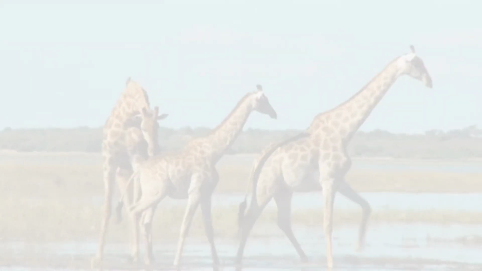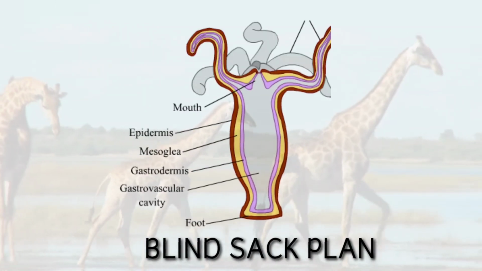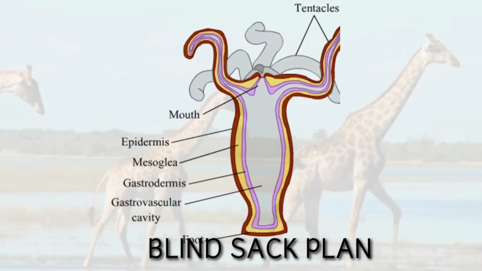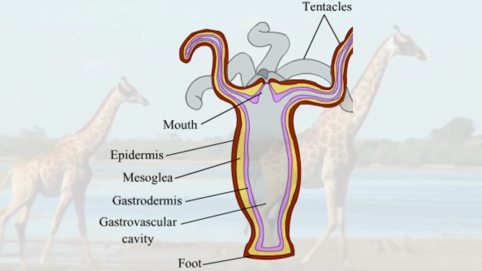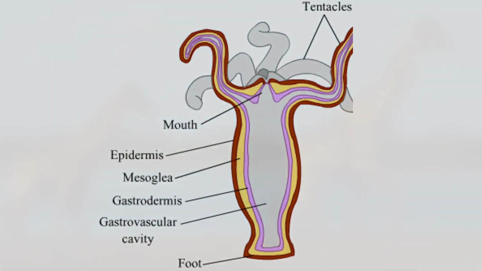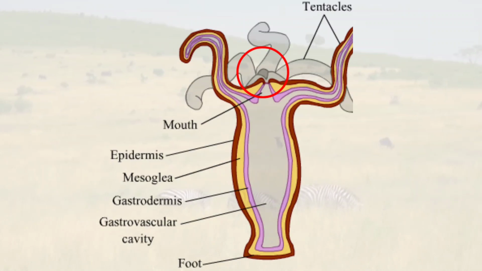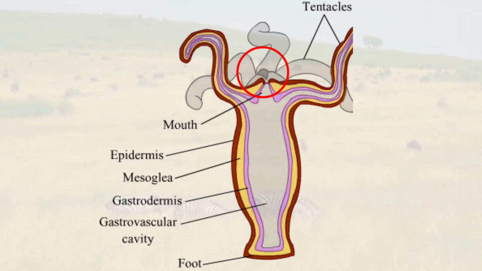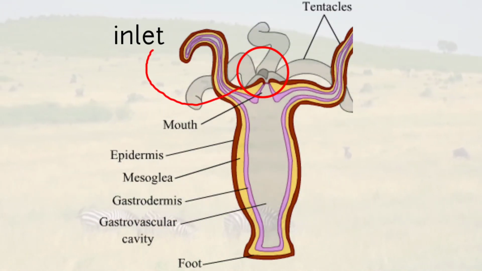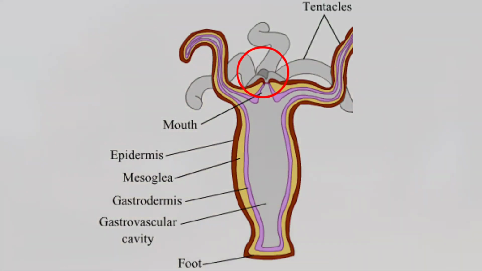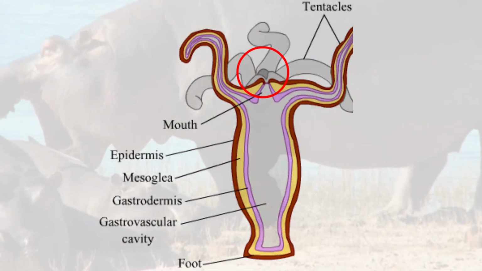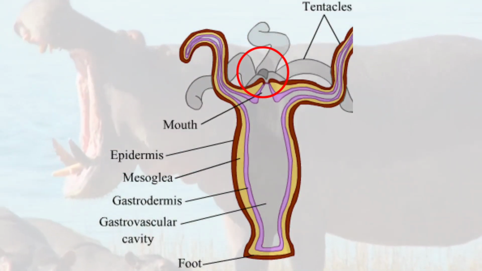The second one is the blind sac plan, in which the body of the animal generally has tissue grade organization and comprises one single opening which acts as an inlet as well as an outlet. So ingestion as well as egestion takes place through the same opening.